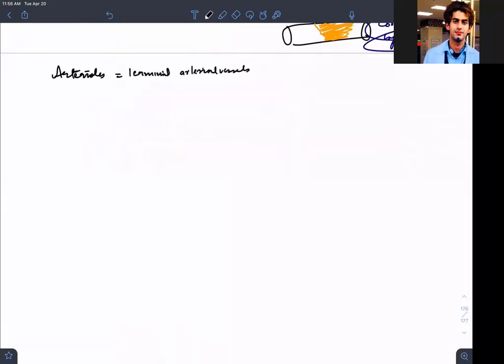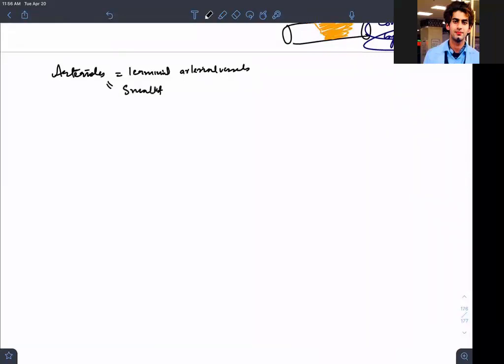If an arterial system has to terminate, it will terminate into these smallest vessels. These are the smallest arteries. The diameter is less than 0.1 mm, and the lumen is narrower than in a muscular artery or an elastic artery.